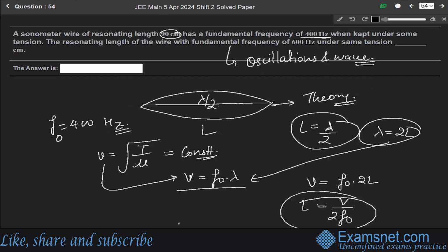In this question we are given the resonating length of the wire with fundamental frequency of 600 under the same tension. When the frequency is 400 Hz, the length is 90 centimeters. Now when the frequency is 600 Hz, we have to find the length.